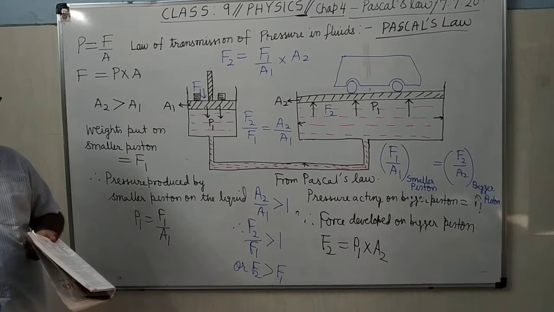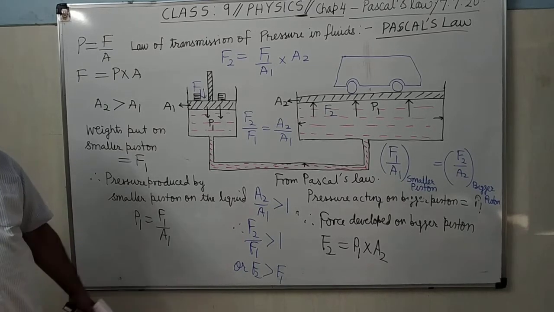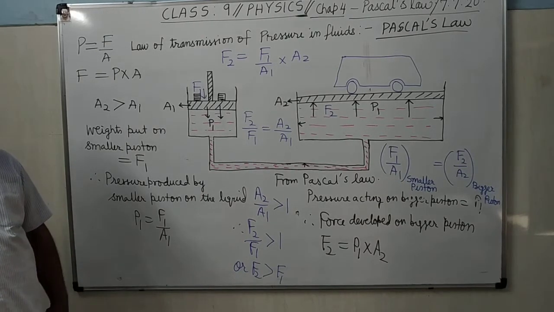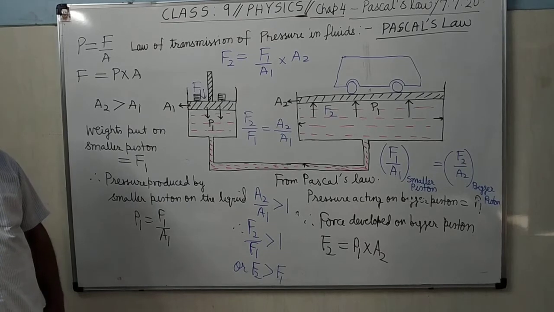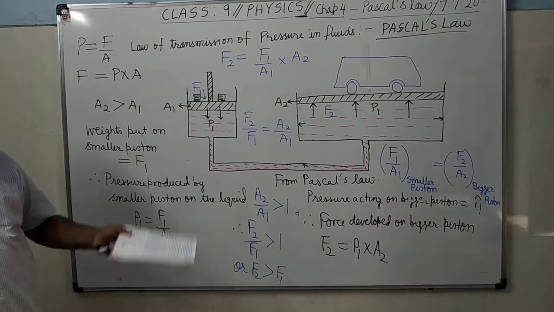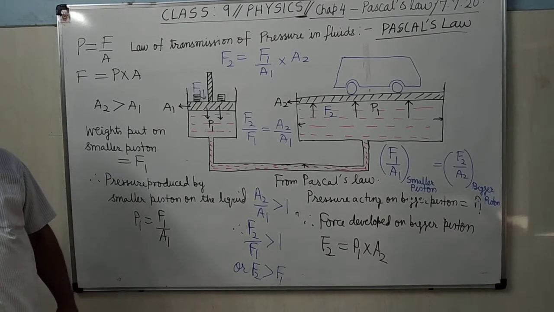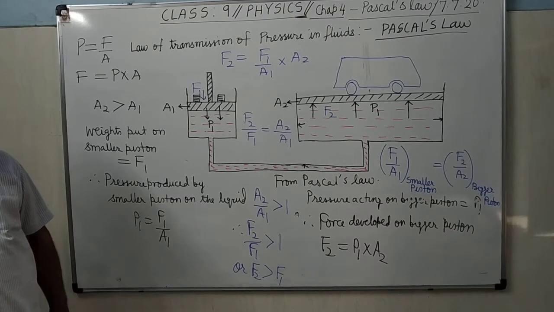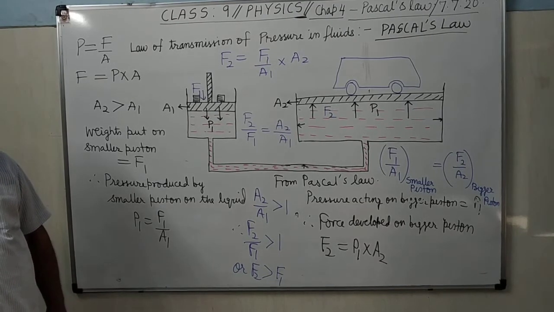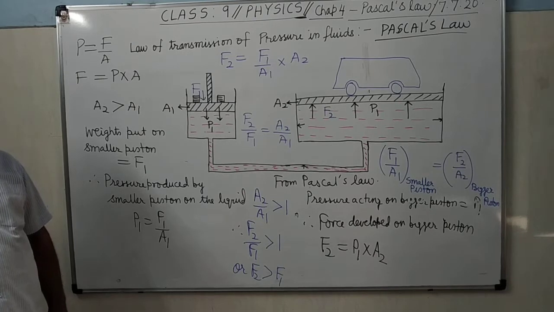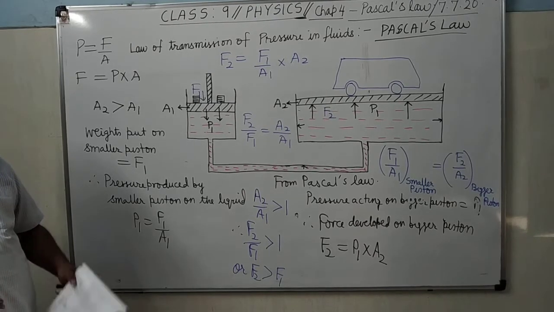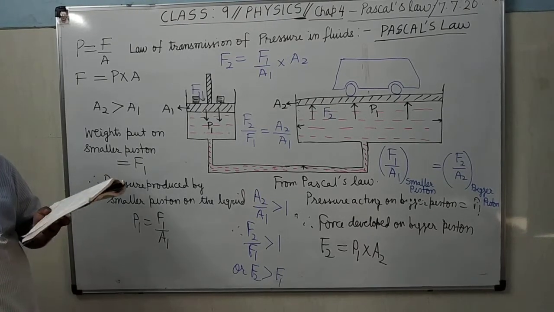For example, the hydraulic press is used to compress cotton bales. As you know, in cotton bales a large amount of air is trapped, therefore they occupy a very large space. But when you compress them and take out the air, they will occupy a small volume.